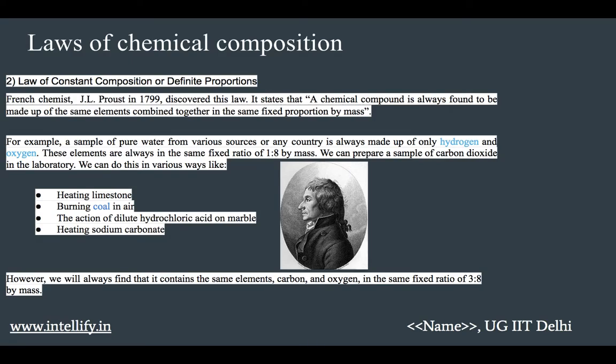We can prepare a sample of carbon dioxide in the laboratory. Also, we can do this in various ways: by heating limestone, burning coal in air, the action of dilute hydrochloric acid on marble, heating sodium carbonate. However, we will always find that it contains the same elements, carbon and oxygen, in the same fixed ratio of 3 to 8 by mass. The important thing over here is the ratio is of the mass, not the volume. Moving on.